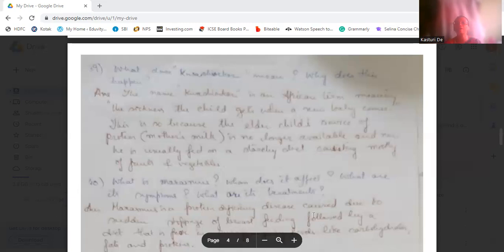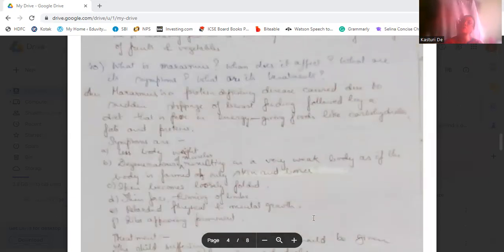Okay. Now, what is marasmus and when does it affect? What are its symptoms and what are its treatments? Okay. So marasmus is also a protein deficiency disease, which is caused due to the sudden stoppage of breastfeeding, again, followed by a diet which is poor in energy-giving foods like carbohydrates, fat, and protein.